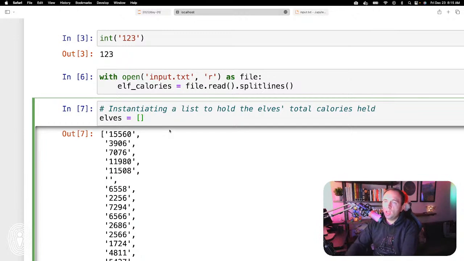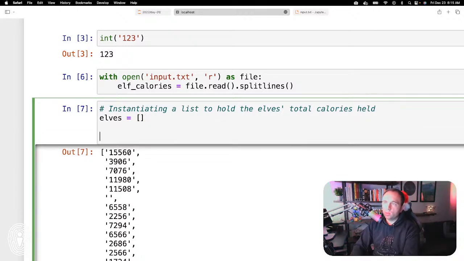And so we need to iterate over every single elf calorie in here. So what we need to do is use a for loop. What a for loop is basically saying is, okay, we have this whole list here, and we want to go over every single thing in here. So the syntax for that is for whatever you want to call it. I'm going to call it for calorie pack, and I'm very descriptive with my variable names.